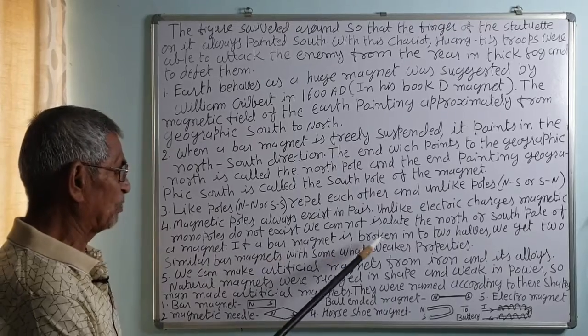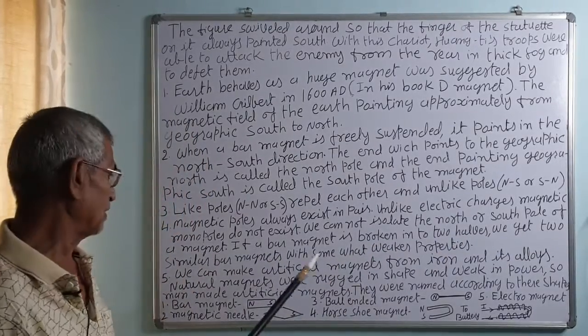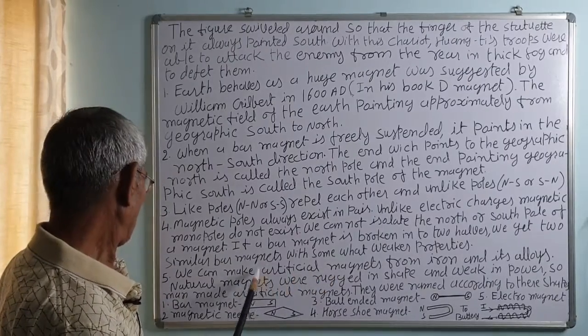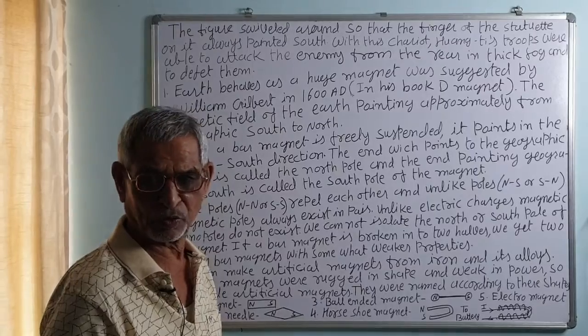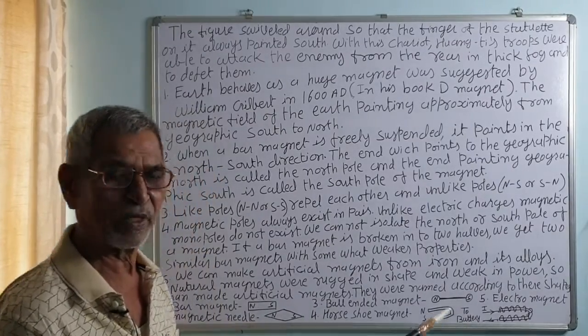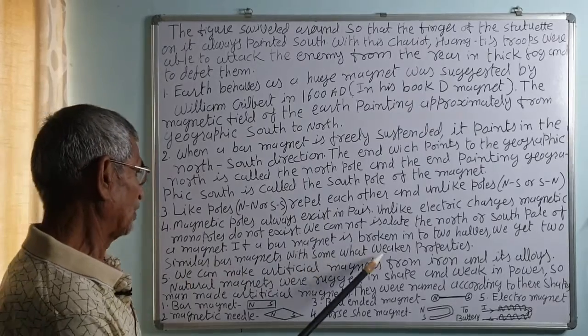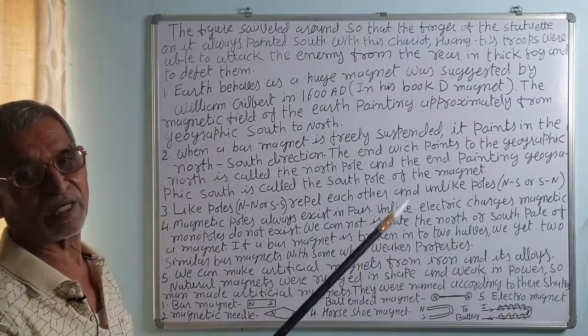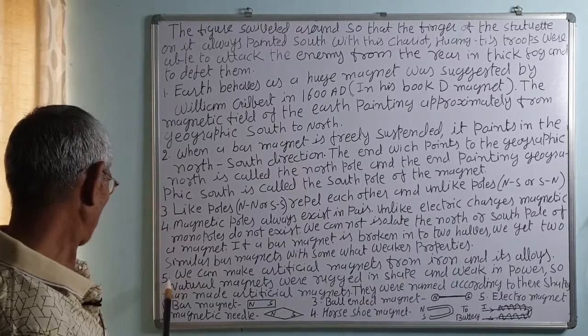If a bar magnet is broken into two halves, we get two similar bar magnets with somewhat weaker properties, because it has broken into two, so the net magnetic moment will decrease. So the field will become weaker, but you will again get two poles. That magnet will have two poles.